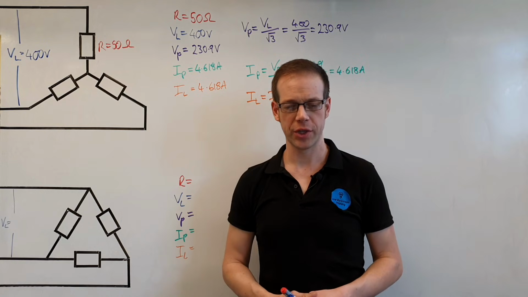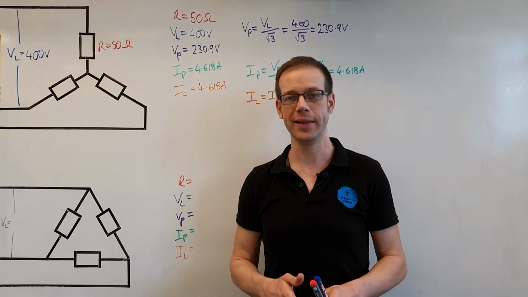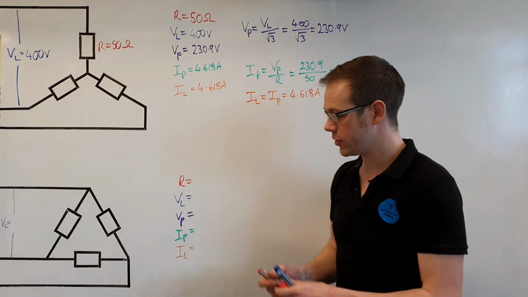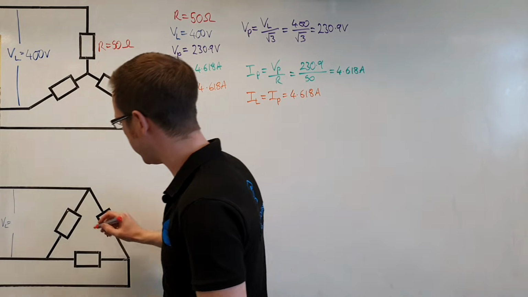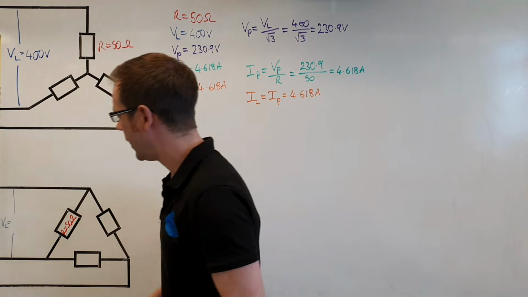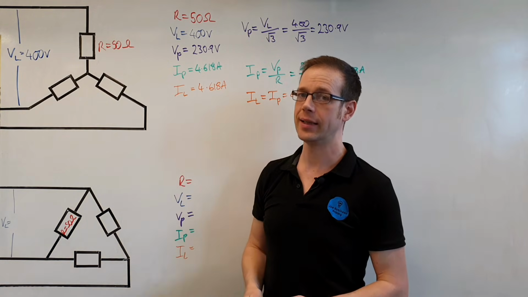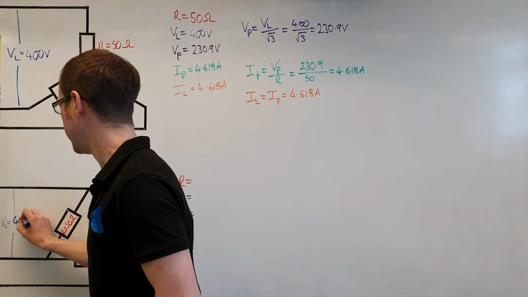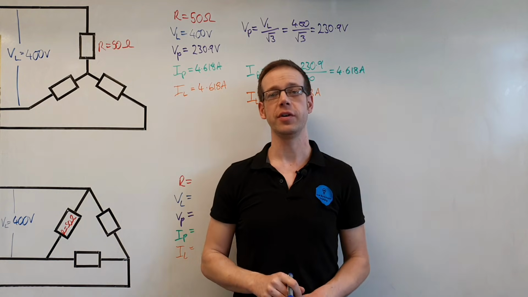So question 4 of this worksheet asks: the same loads of 50 ohms are connected in delta to a 400 volt supply, and then we're asked to calculate the phase voltage, the line current and the phase current. So once again, just as we had in question 3, we've got a resistance of 50 ohms, so there's our resistor value, R equals 50 ohms, and the 50 ohm resistor has now been connected in delta in this system, and it's connected once again to that 400 volt supply. So the line voltage, the voltage between any two of the supply lines, is 400 volts.